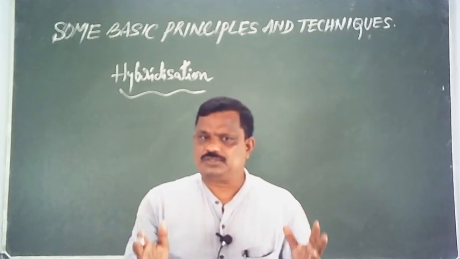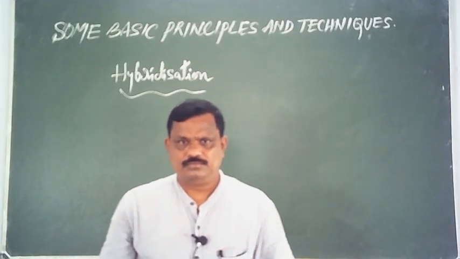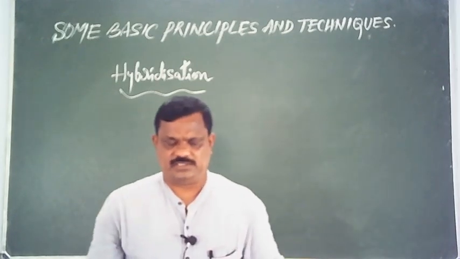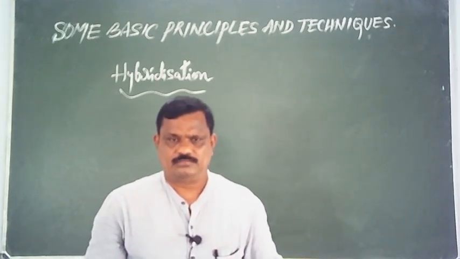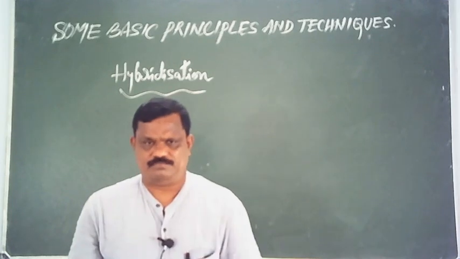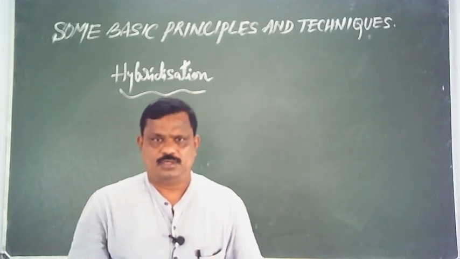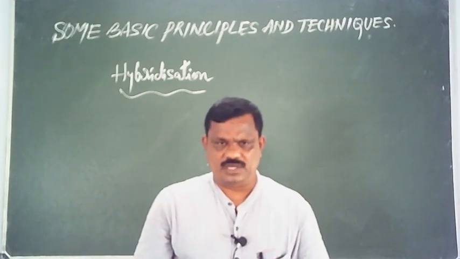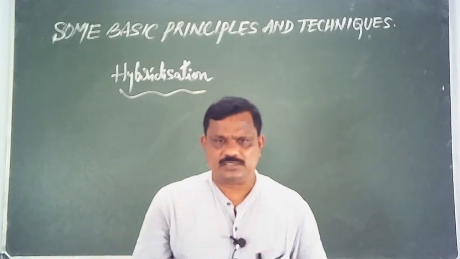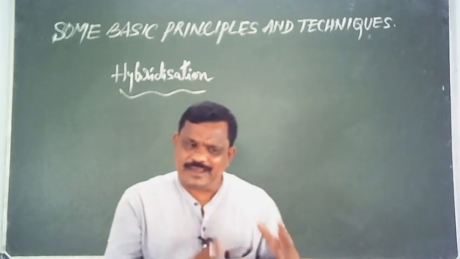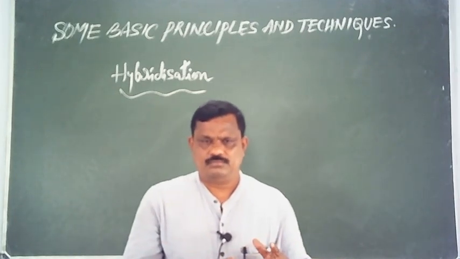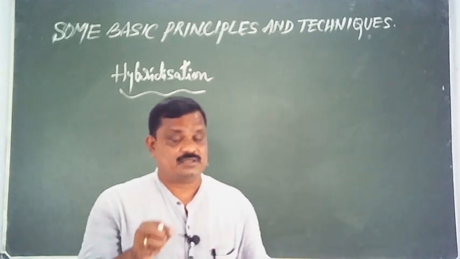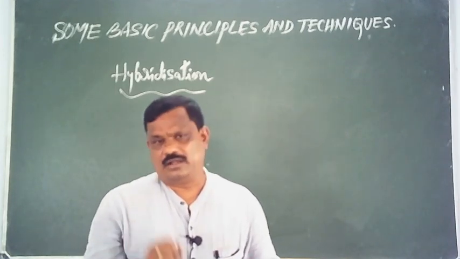See here, what happens during hybridization? During hybridization, two or more atomic orbitals will be mixed up. As a result of this, atomic orbitals will lose their identity and redistribution of their energies takes place.